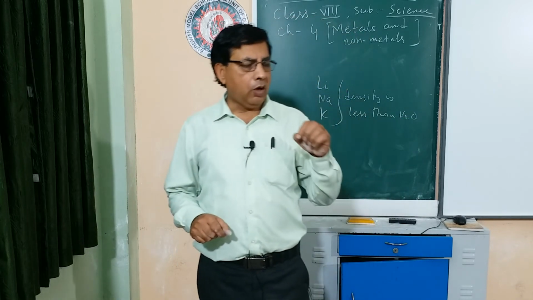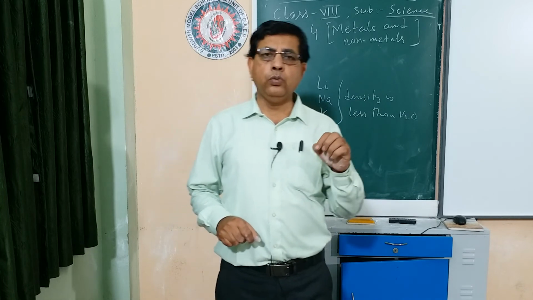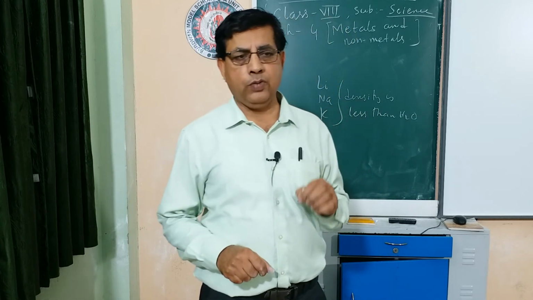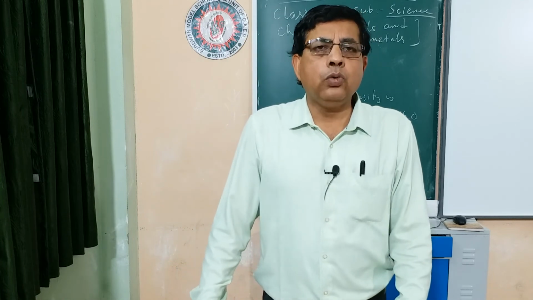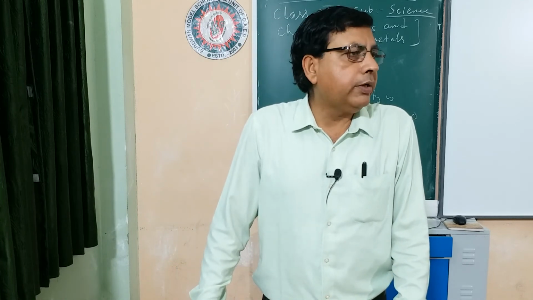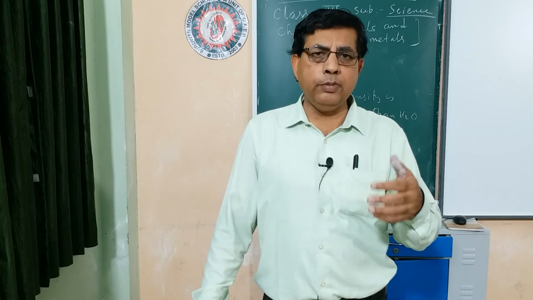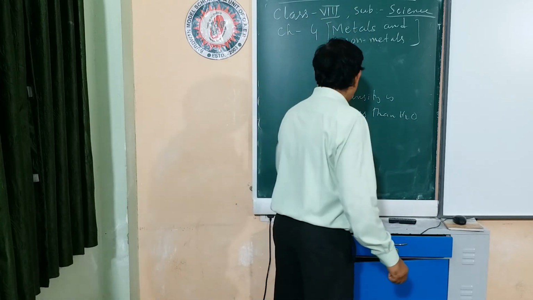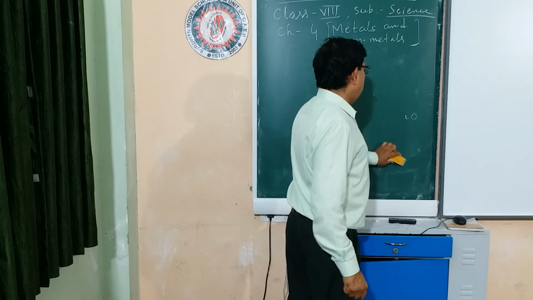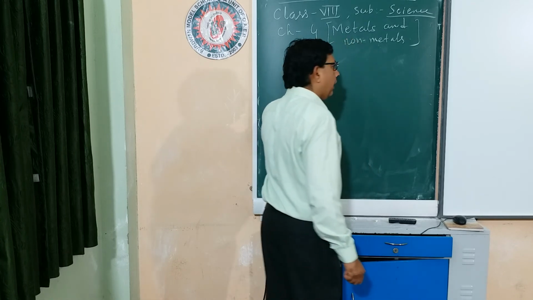So these are the main points of difference between metals and non-metals with respect to their physical properties. Now, what will be their difference with respect to chemical properties? What is the difference between the chemical behavior of metals and non-metals? First, remember that all metals and non-metals are elements.